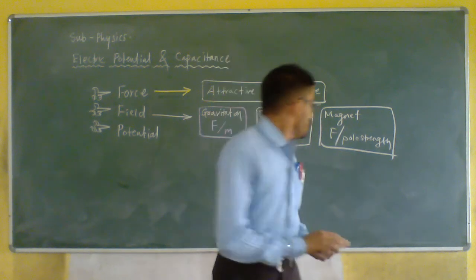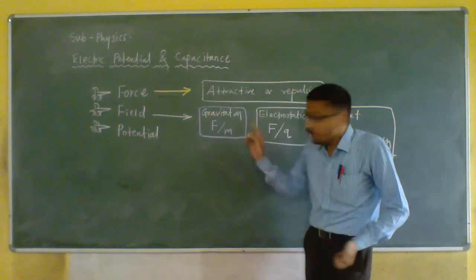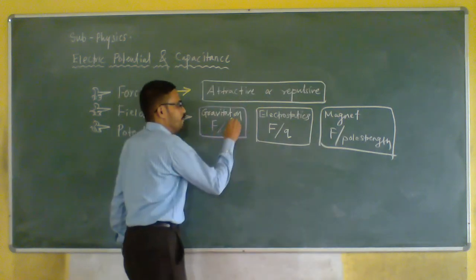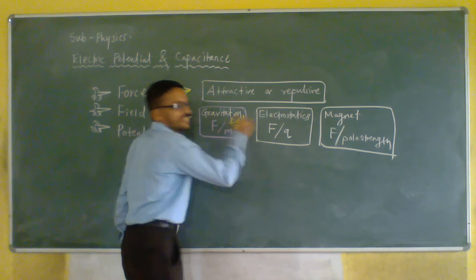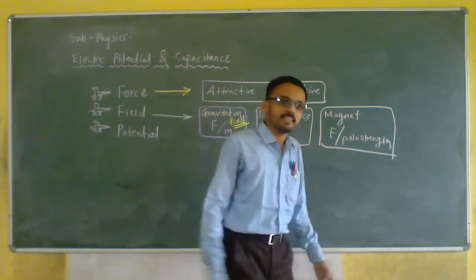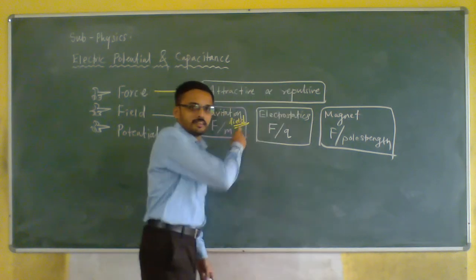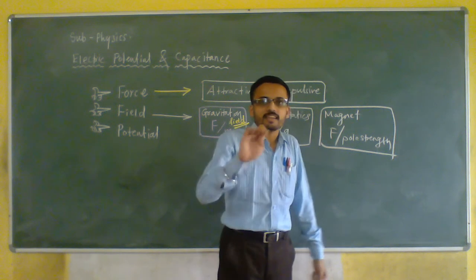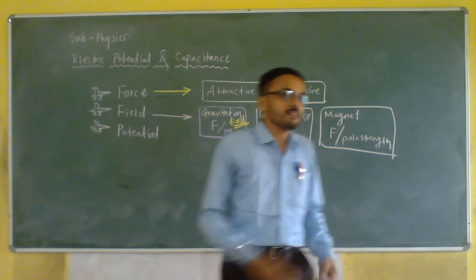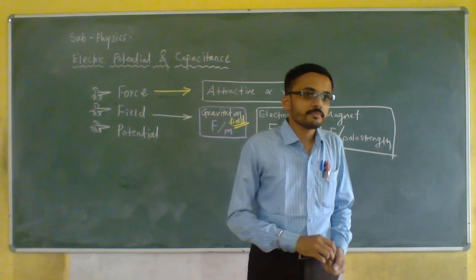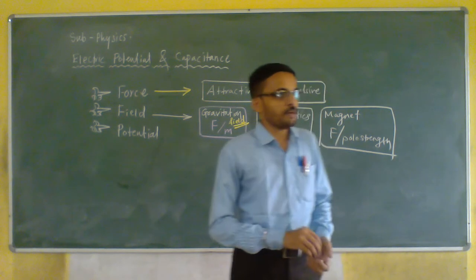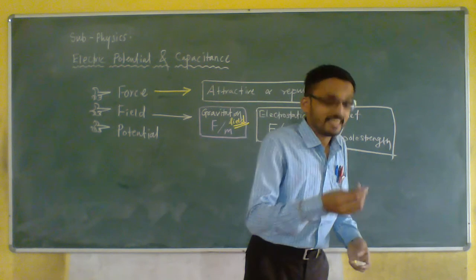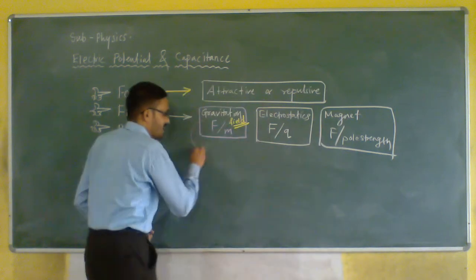That's all. So now, what is this here? This is called gravitational field. This may also be shown by E. There is no problem. But for the gravitational field, what are we using for field? F upon m, that is correct. But what symbol are we using? The symbol we are using is I, right?